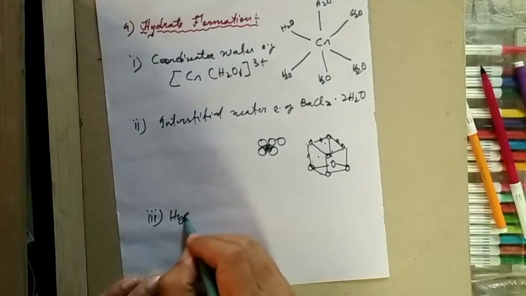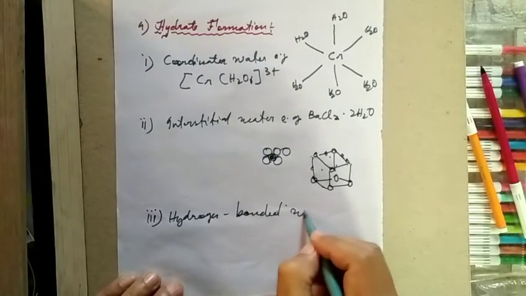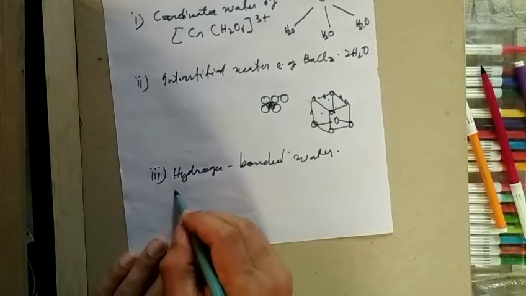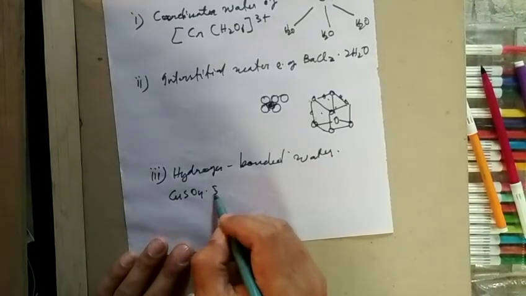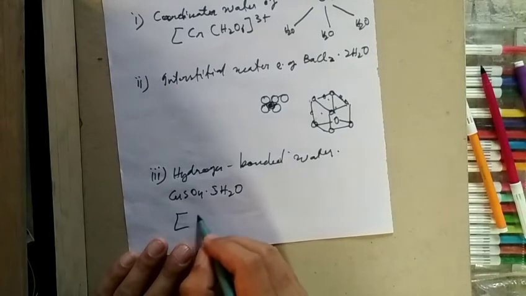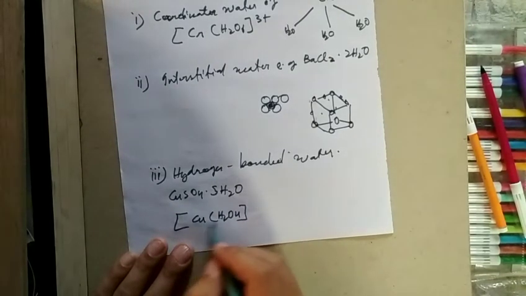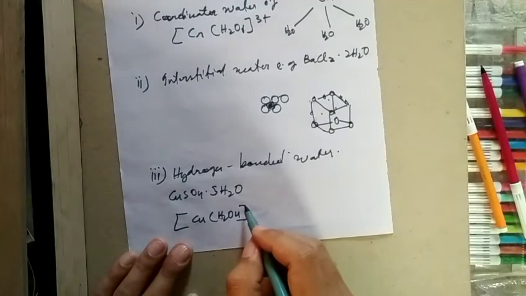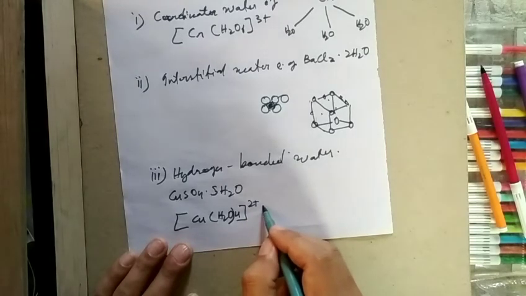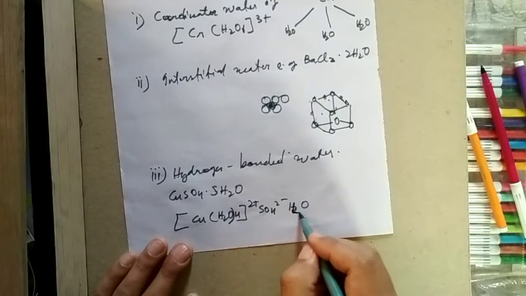Next is hydrogen bonded water. An example will be CuSO4 5H2O. In this case Cu(H2O)4 is coordinated to copper. 4 molecules are coordinated to copper, and the SO4 2 minus and one H2O are outside.